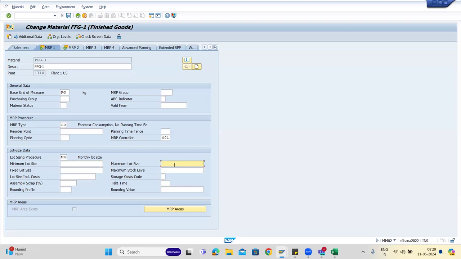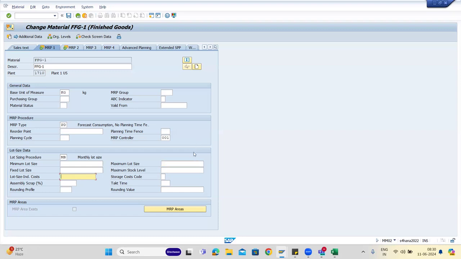Now let's say I have an order of 100 crore kg. My maximum lot size is 1 crore. If it is 100 crores, then 100 orders will be generated. That's it. Maximum stock level is how much maximum you can pile, how much maximum you can keep in the system. That is your capacity to store. This is your capacity to generate.